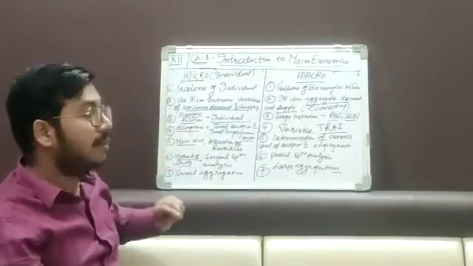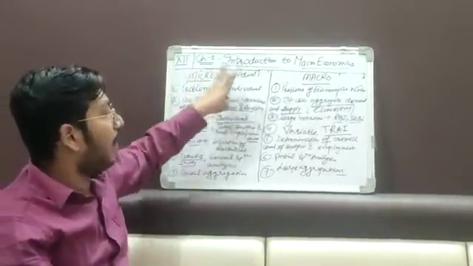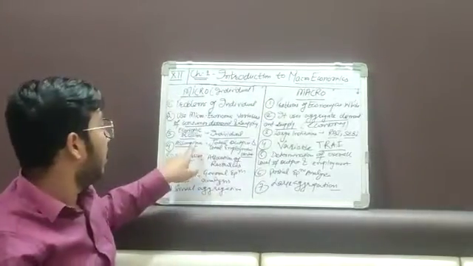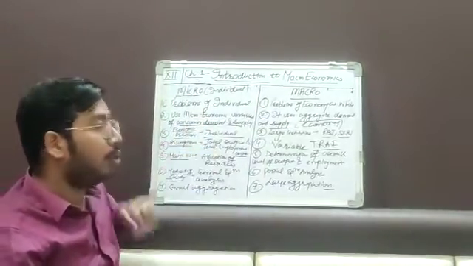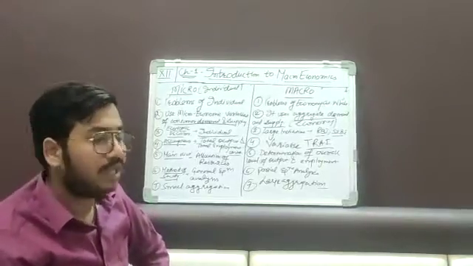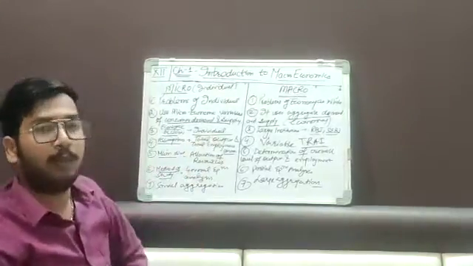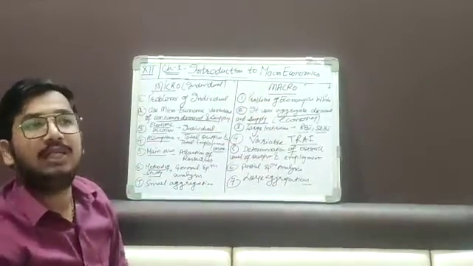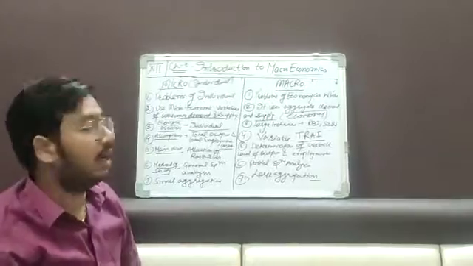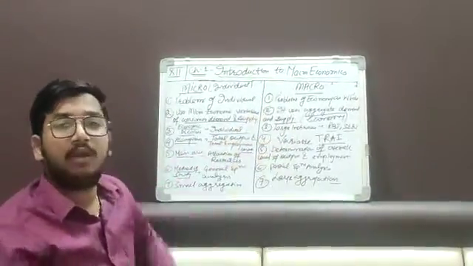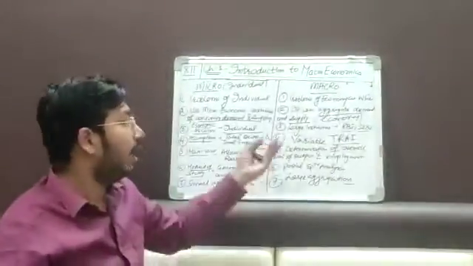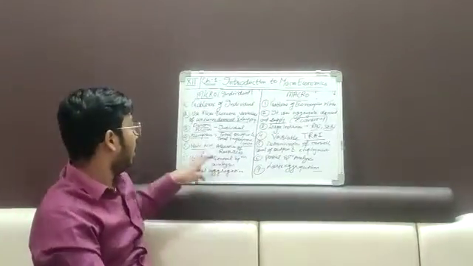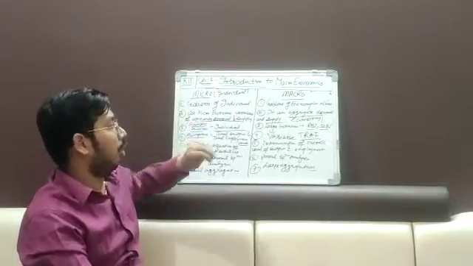Now assumptions. What is the difference between the assumptions of microeconomics and macroeconomics? In micro, the total output and the total employment are assumed to remain constant for a single person. But in case of macro, we can imagine that at a whole country level it can't be constant. The total output will keep fluctuating and the total employment also, because it is totally concerned with it.